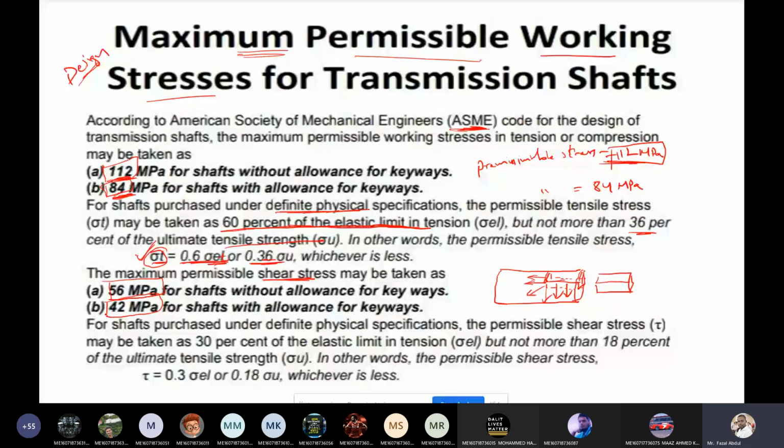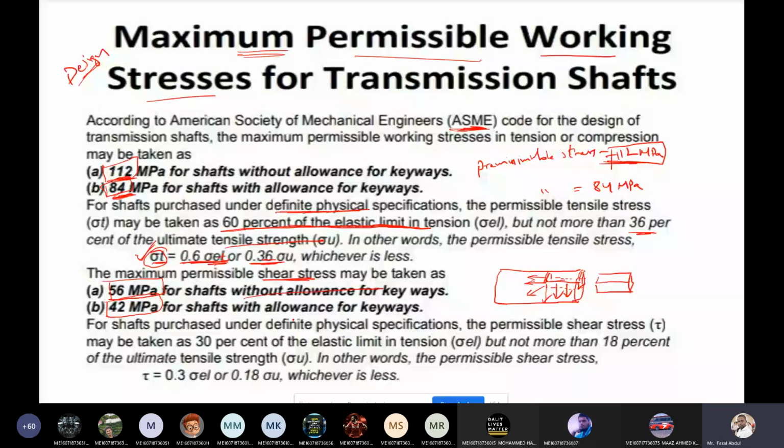These two values are the maximum permissible shear stress. The previous was the maximum permissible working stresses, nothing but direct loading, direct stresses. So direct loading means any direct axial, direct tensile or direct compressive load. Now this is torsion. Because of the tangential forces applied, shear stress is going to generate. So this is the maximum permissible shear stress for the shaft without keyway, and this is with keyway, 42 megapascal.